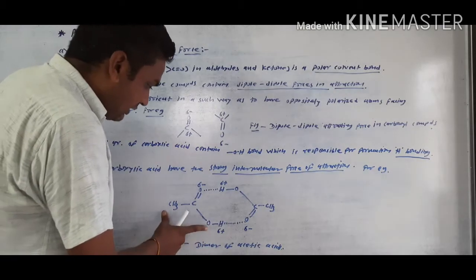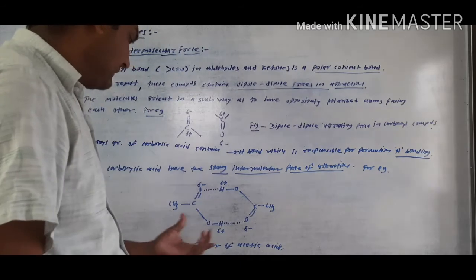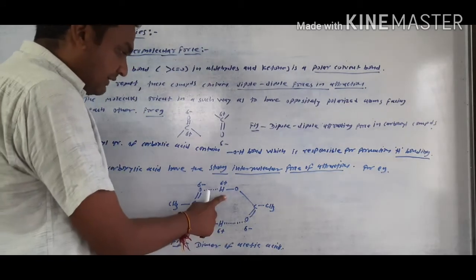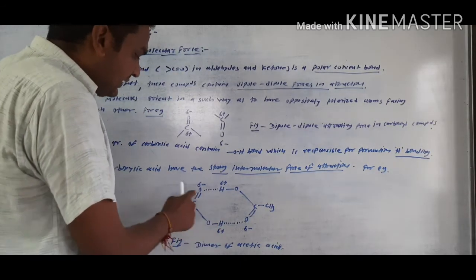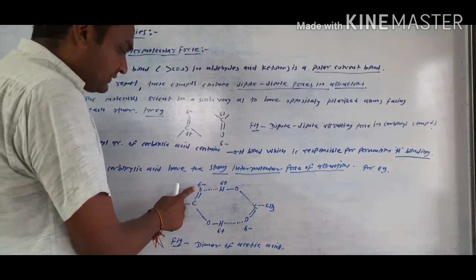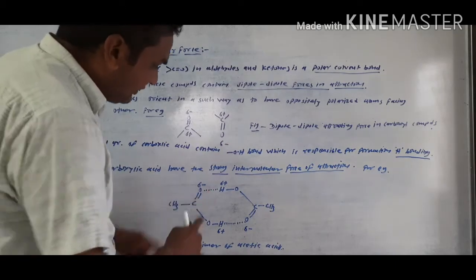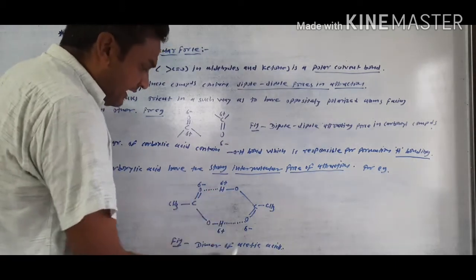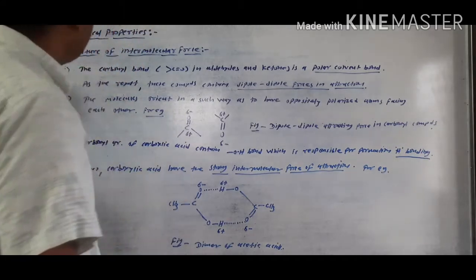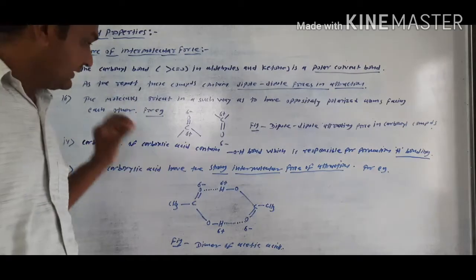Here is one molecule of acetic acid, and this side is another molecule of acetic acid. The hydrogen atom acquires a partial positive charge and the carbonyl oxygen has a negative charge. They interact with each other and form a hydrogen bond. This dotted line represents the hydrogen bond. This is the nature of intermolecular force of aldehydes, ketones and carboxylic acids.